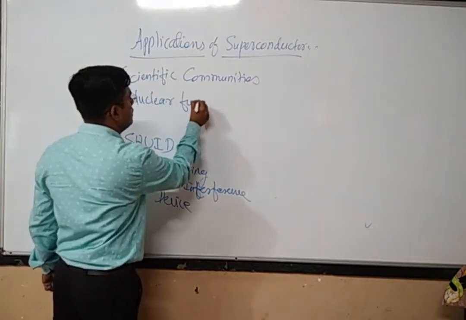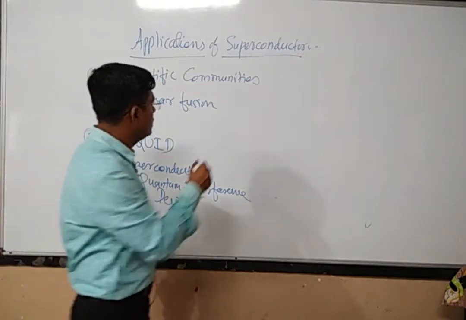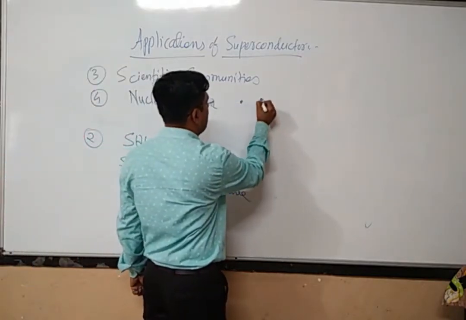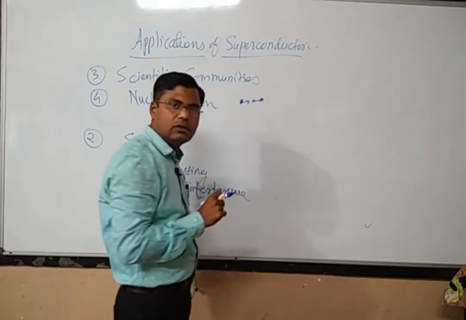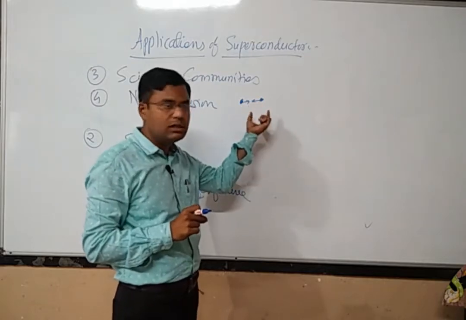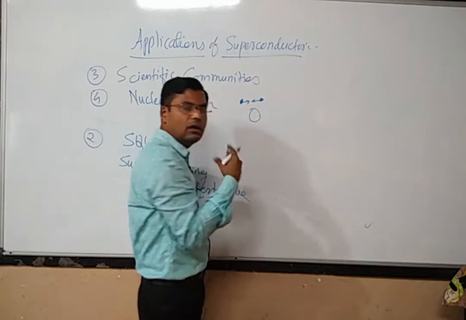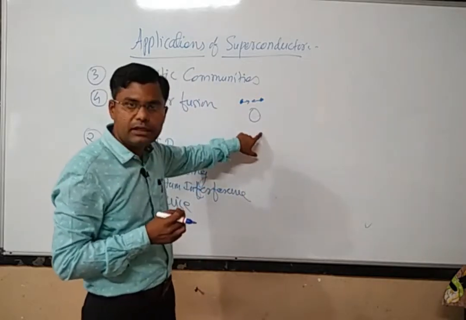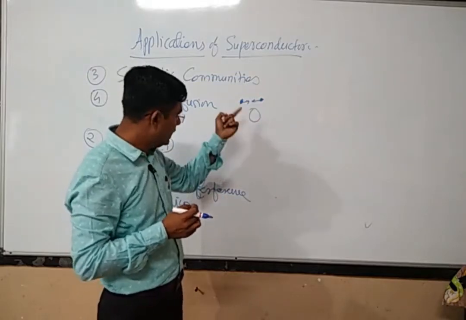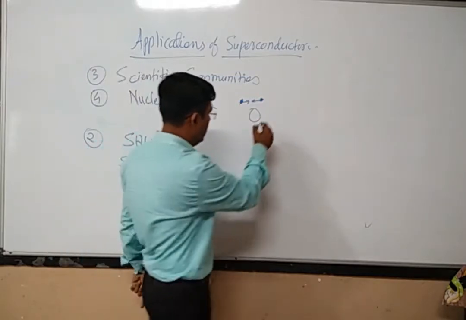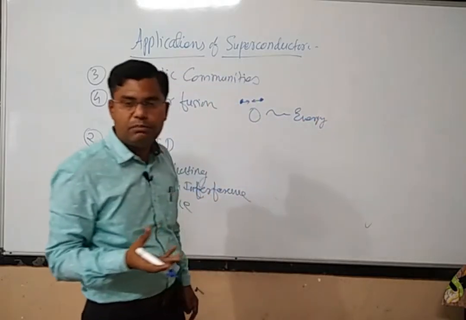Nuclear fusion, we know that in nuclear fusion, what is taking place actually? Two smaller nuclei are bombarded towards each other. They are fused together, so that one bigger nucleus is obtained, and whatever mass defect, whatever mass difference is there, that mass is converted into energy, and we get a huge amount of energy that can be used for peaceful purposes.